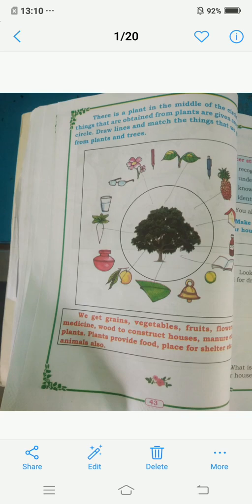Okay, children? All these we can get from plants. What do plants provide for animals, children? Plants provide food and a place for shelter to animals. I think you could have understood this lesson.